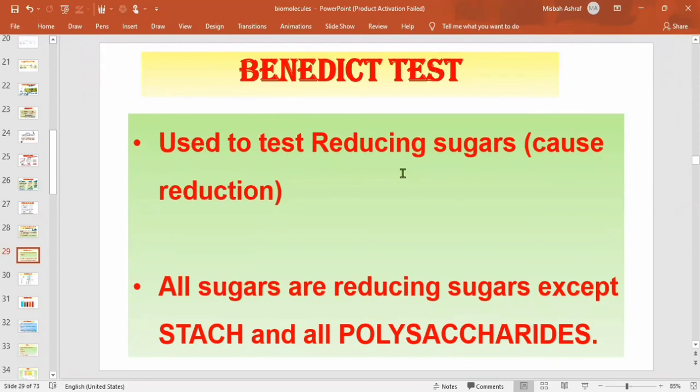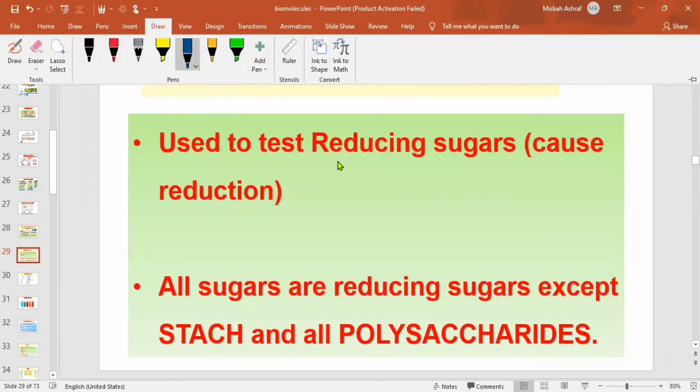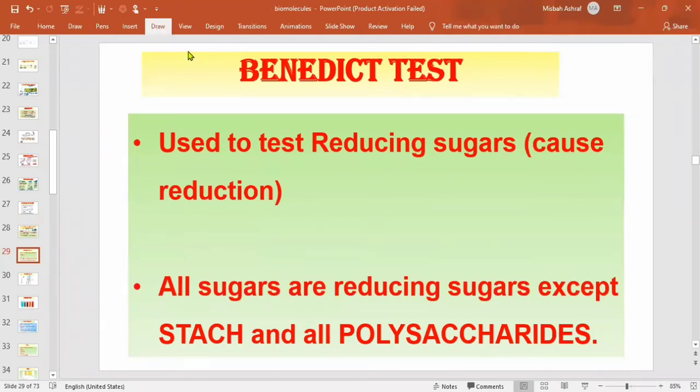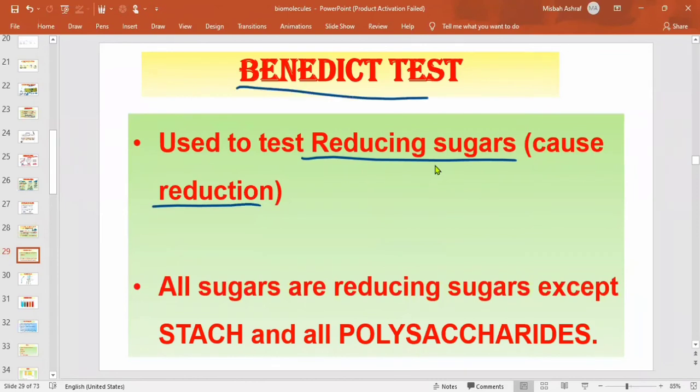We have seen that we have all the sugars. The Benedict test is for the reducing sugars, and reducing sugars are those which cause reduction, or they give hydrogen. Simple. Carbohydrates which can give hydrogen are known as the reducing sugars, and those reducing sugars will give you the Benedict test. Now, what are the reducing sugars amongst all the carbohydrates we have studied? This is not starch. Let me correct it.